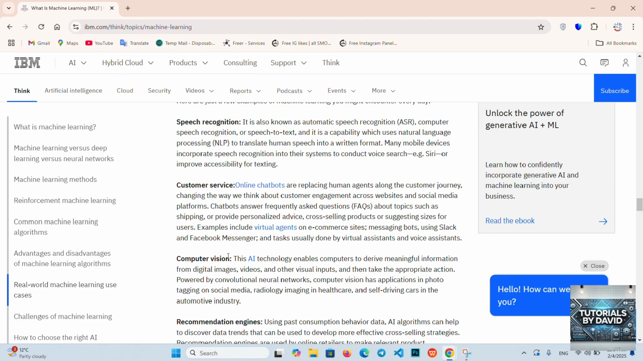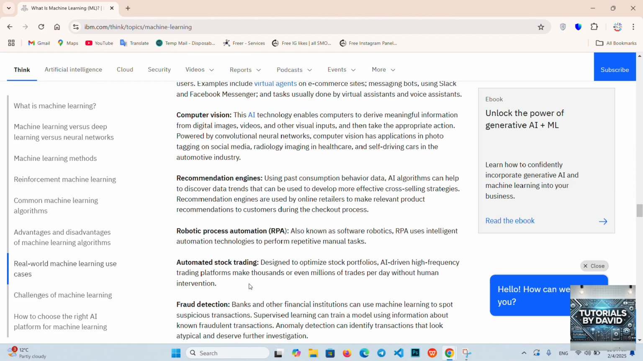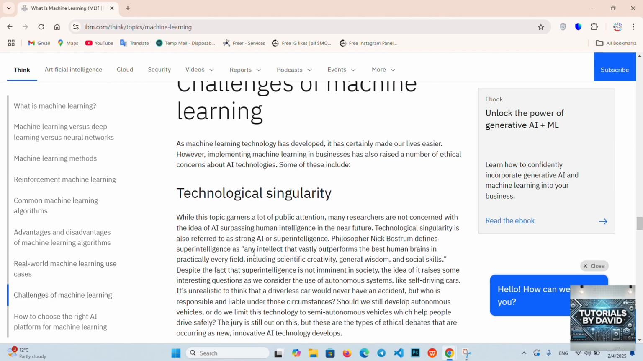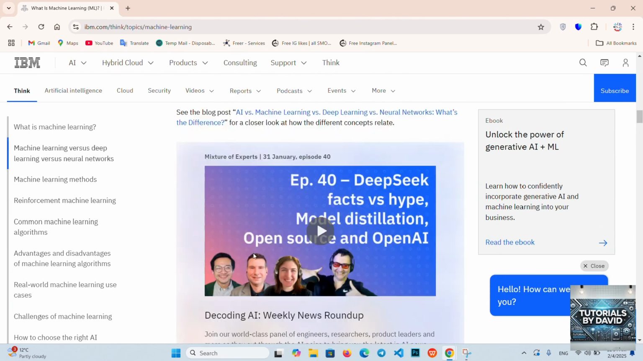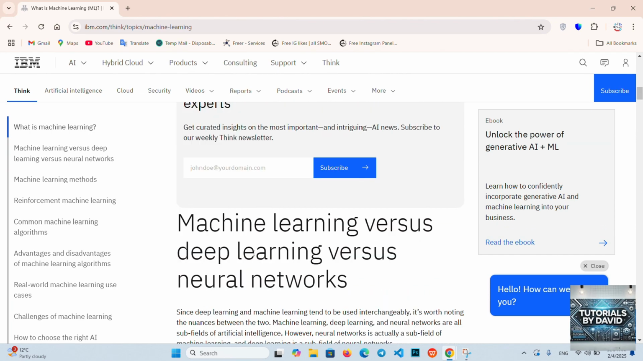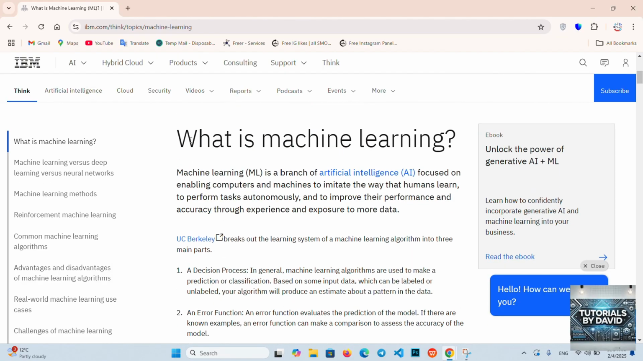Why machine learning matters. From personalized recommendations to advanced automation, machine learning is shaping the future of technology. Whether you're a student, developer, or business professional, understanding its fundamentals can be a game changer.